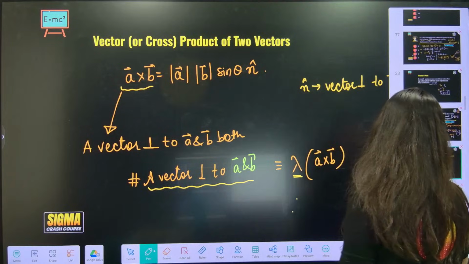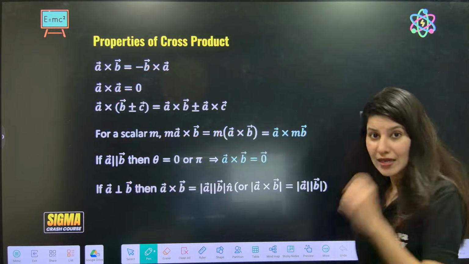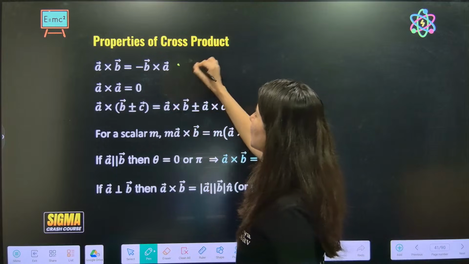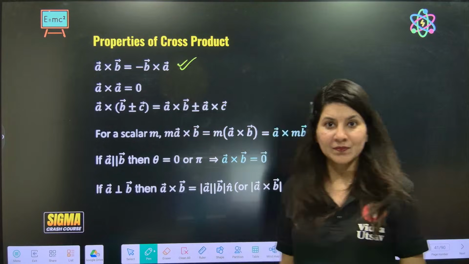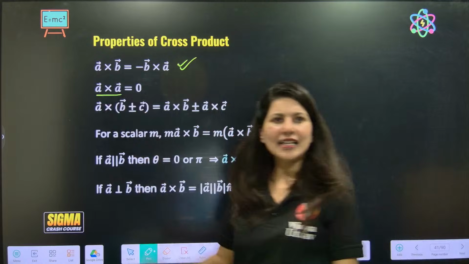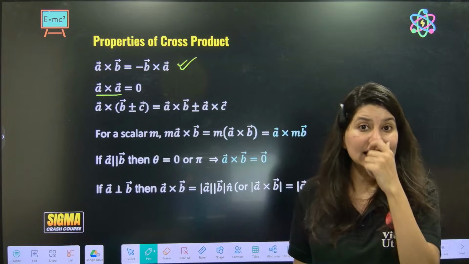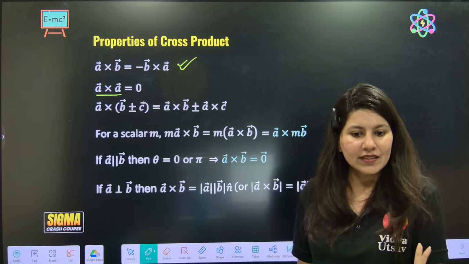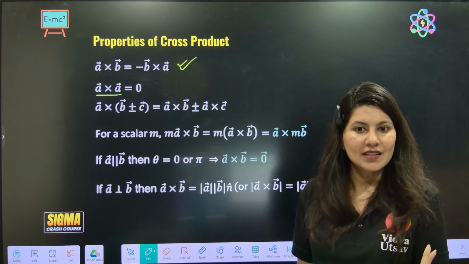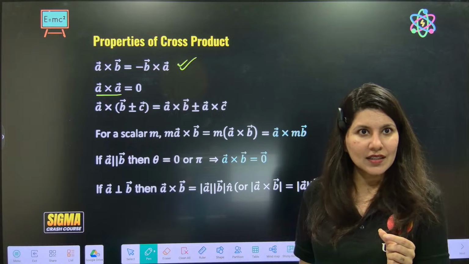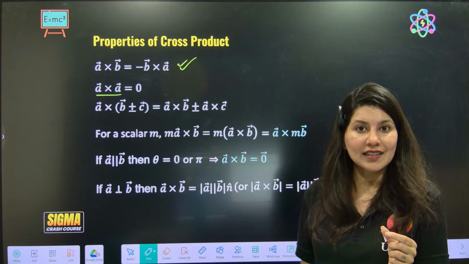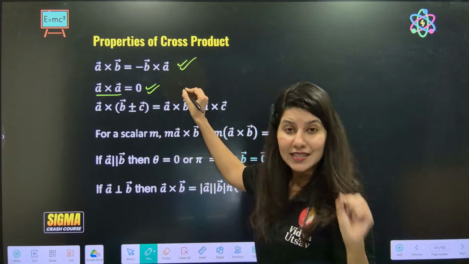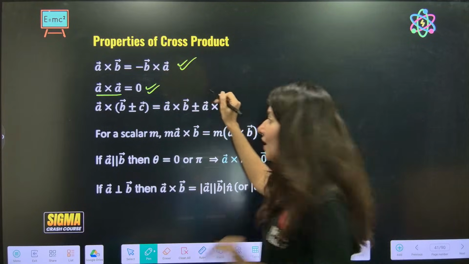Now let's talk about cross product. Okay, you understand now what is cross product. Let's talk about the properties of cross product. A cross A, you can tell me. A cross A, sine theta. Sine theta between A vector and A vector is what? Tell me. Theta is 0 degrees, right? Sine 0 is 0. So what does that mean? This actually is very important.